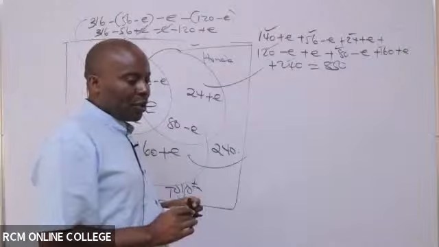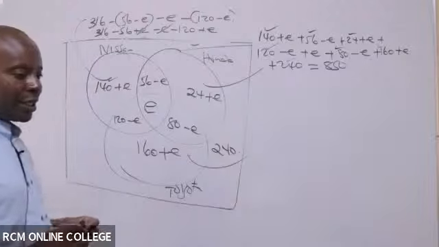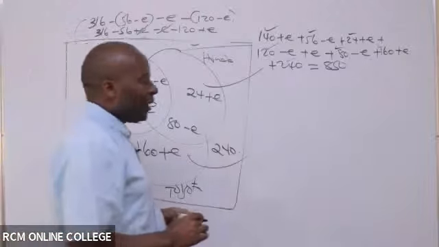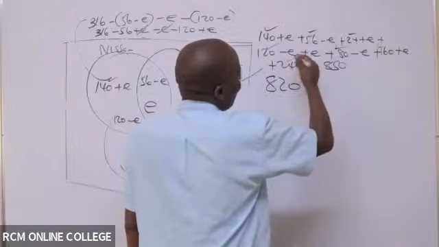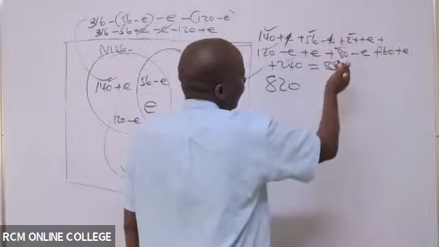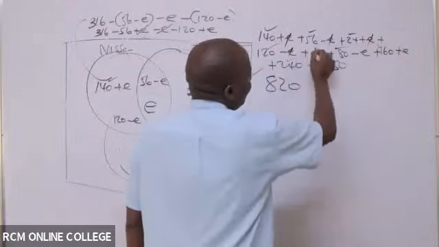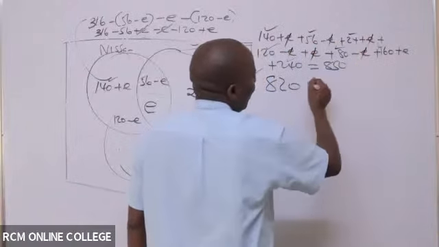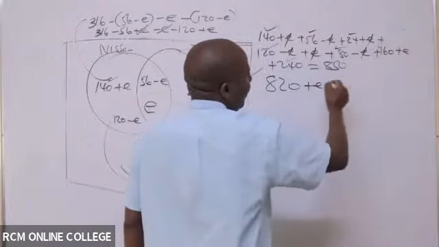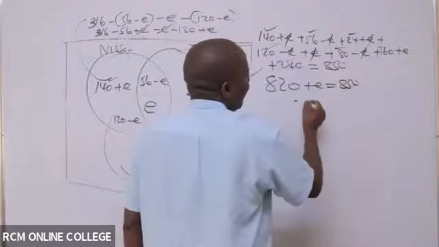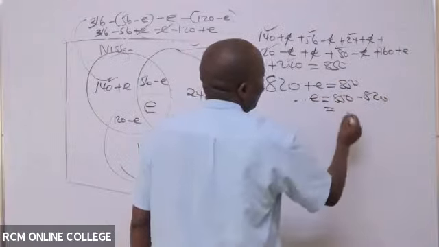When you add the constant numbers, what are you able to get? In this case, 820. And then now we have this E. Most of them will balance out. This cancels that, and we have this and this negative canceling, and this and this canceling. So we have here plus E. I will only be left with one E equals 850. Therefore, E is 850 minus 820, which will give me what figure?